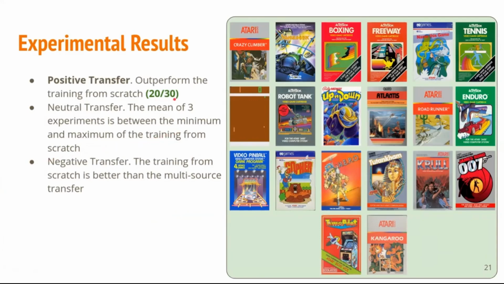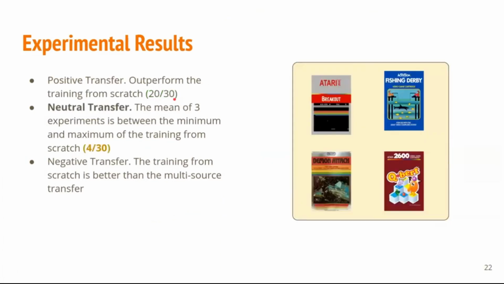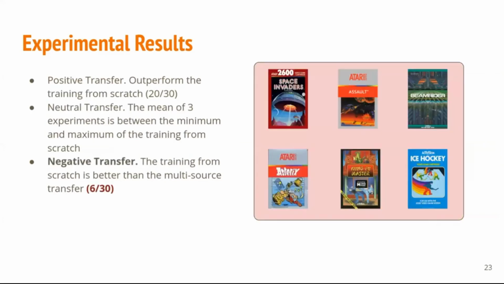In neutral transfer, the mean of the 3 experiments is between the minimum and the maximum of the training from scratch, and we obtain this performance in 4 of 30 games. Finally, negative transfer is when the training from scratch is better than the multi-source transfer. We obtain this negative transfer in 6 of 30 games.